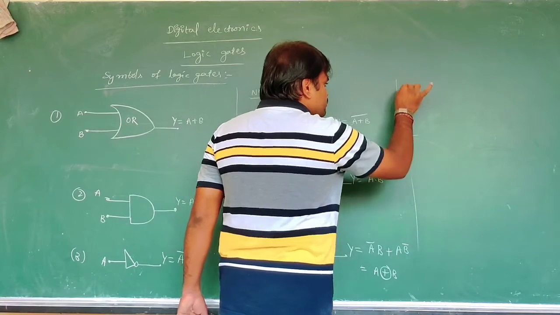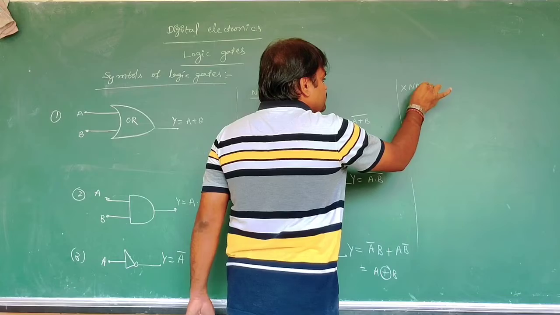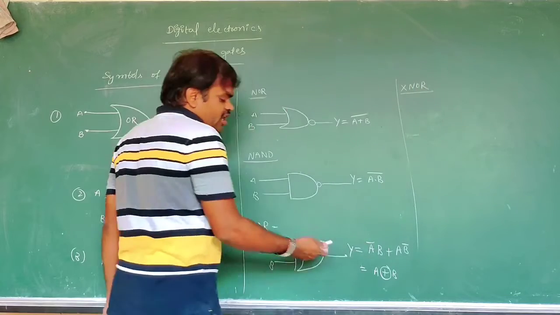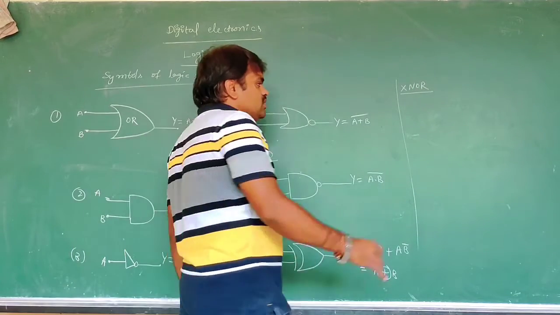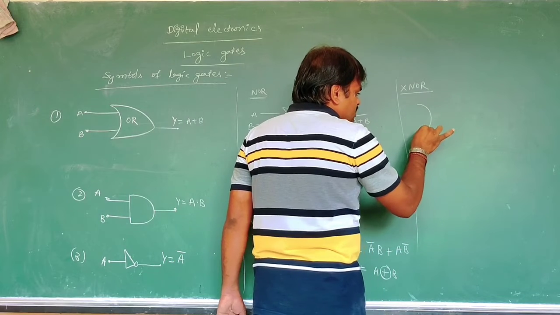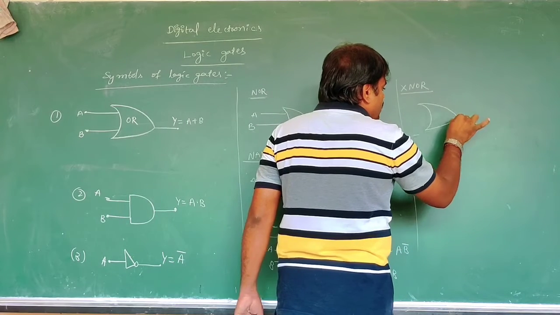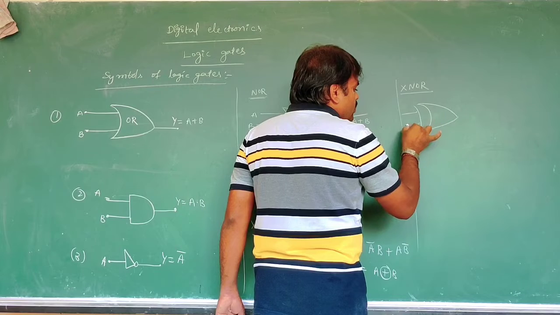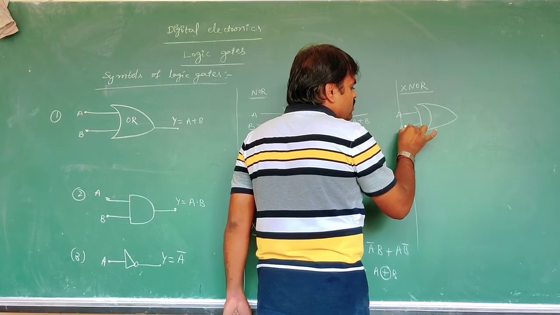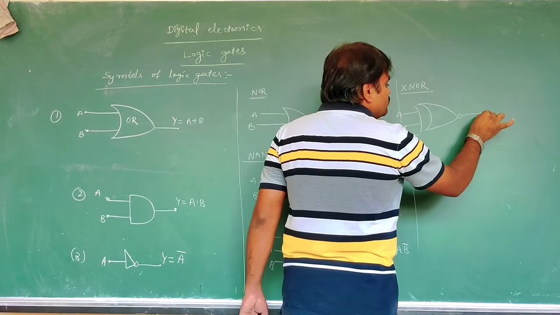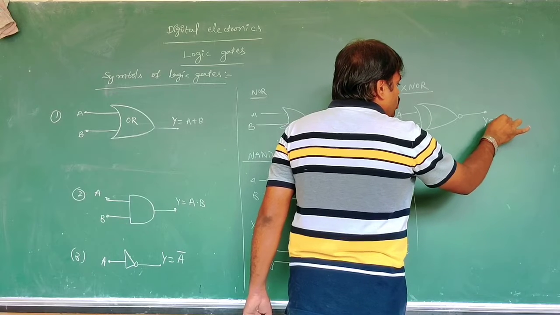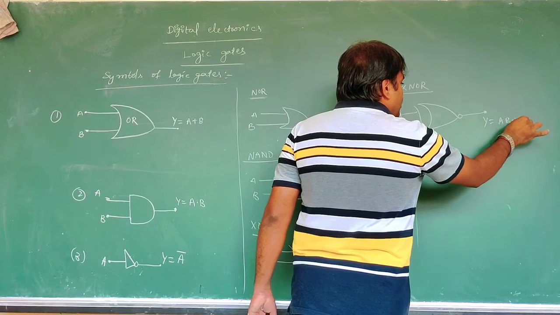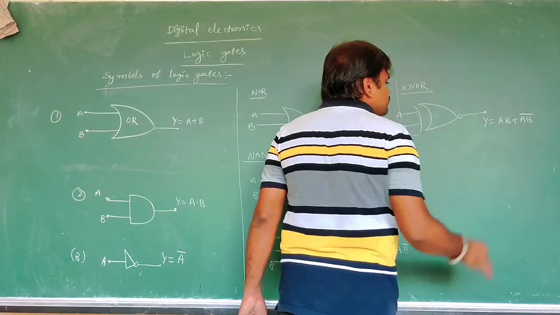XNOR gate. XNOR gate is the complement of the XOR gate. That is, with inputs A, B, and here a bubble. Y is equal to AB plus A bar B bar.